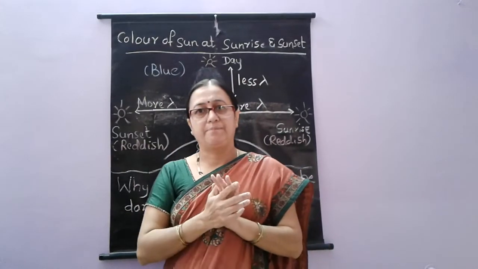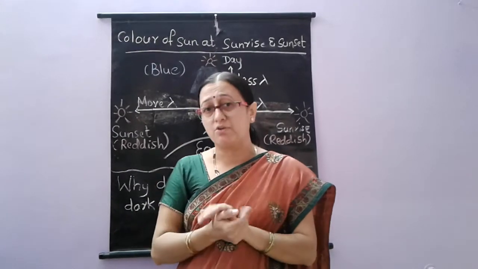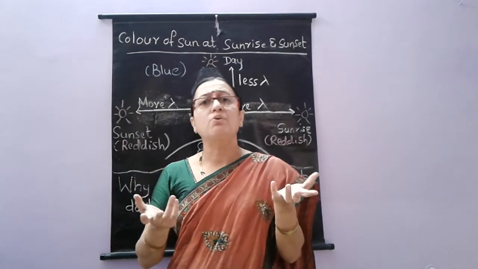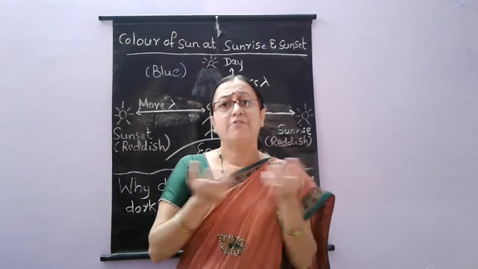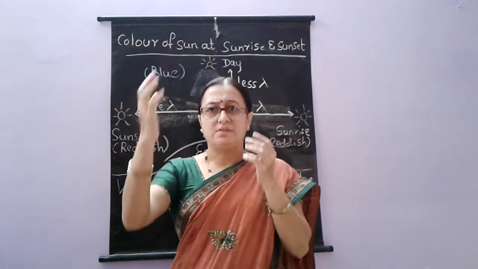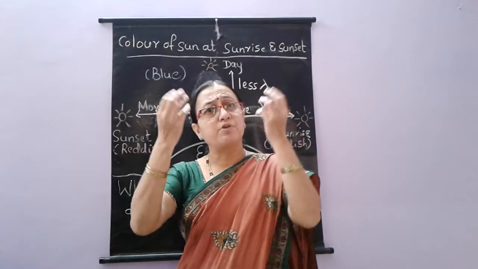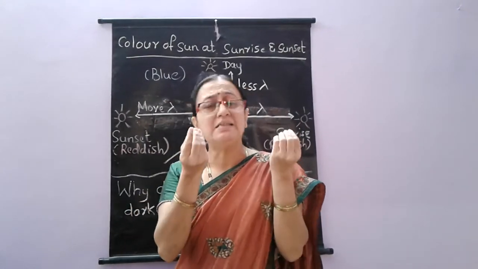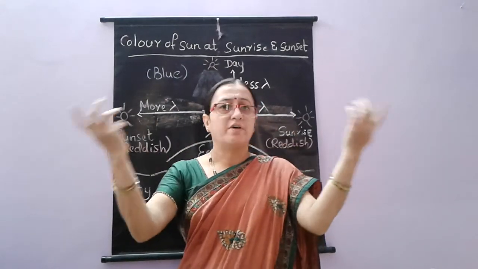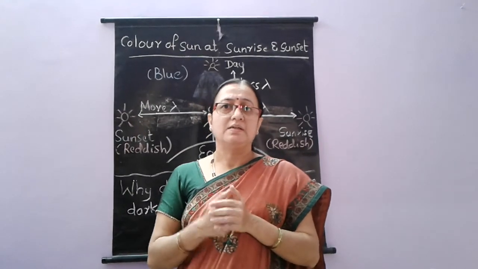I hope I cleared almost all the questions which were arising in your mind regarding dispersion and scattering of light. Why have they included dispersion and scattering of light in the human eye chapter? Because these natural phenomena are absorbed by our eye and we visualize them like this because of the structure of the eye and because of our position on the earth. So this completes the chapter. Thank you everybody.